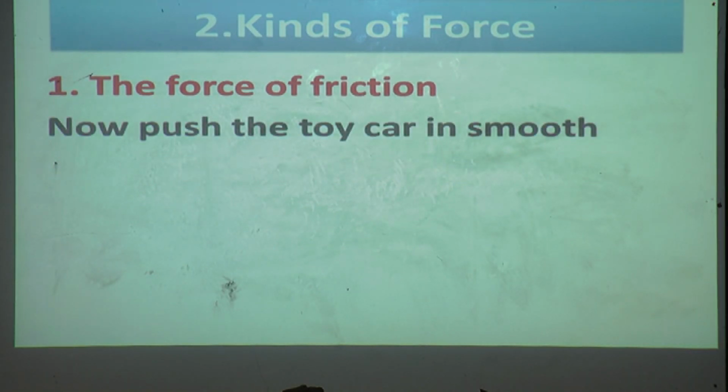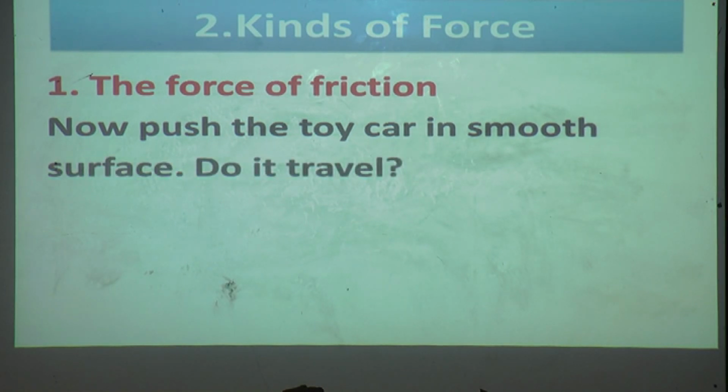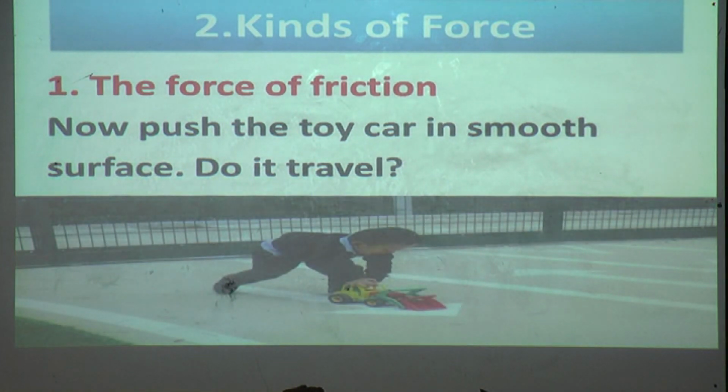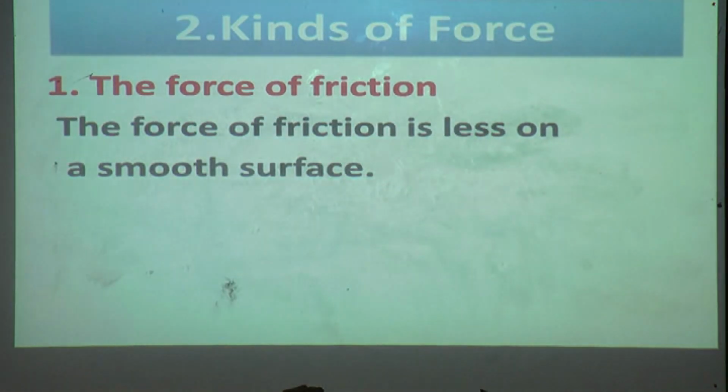Now push the toy car on a smooth surface. Will it travel? Yes, on the smooth surface it will travel. Yes, it will travel. But the force of friction is less on a smooth surface.